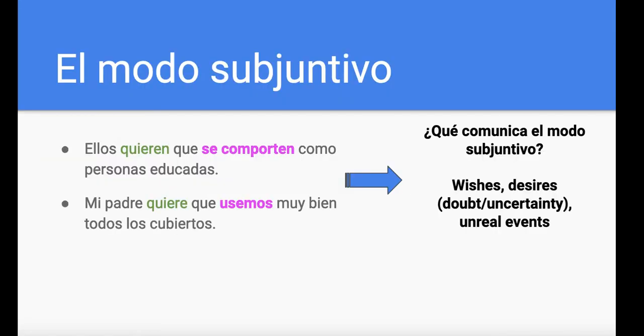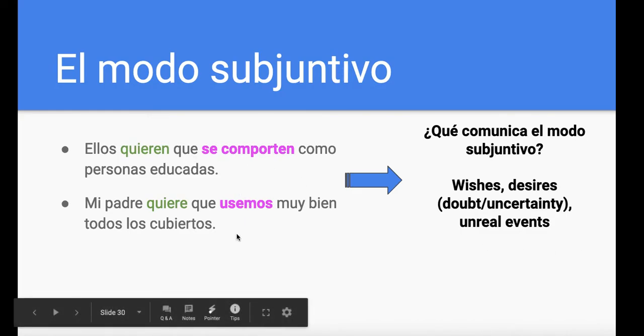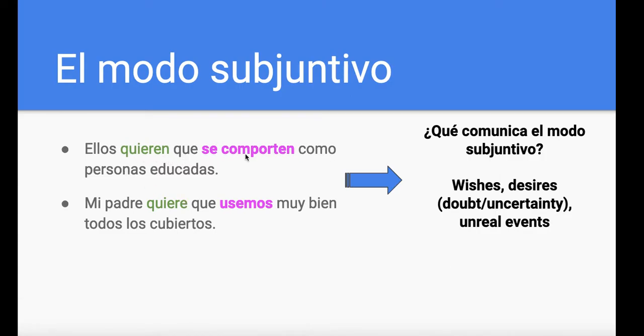So after that, we talked about manners at the table, you read a text, and I took these two examples from the text. First one, ellos quieren que se comporten como personas educadas. Second one, mi padre quiere que usemos muy bien todos los cubiertos. I asked you to analyze the sentences. You quickly noticed that they had two verbs. The first verb is used in present, indicative mood. The second verb was something new, and that something new is the subjunctive mood, in this case, present.